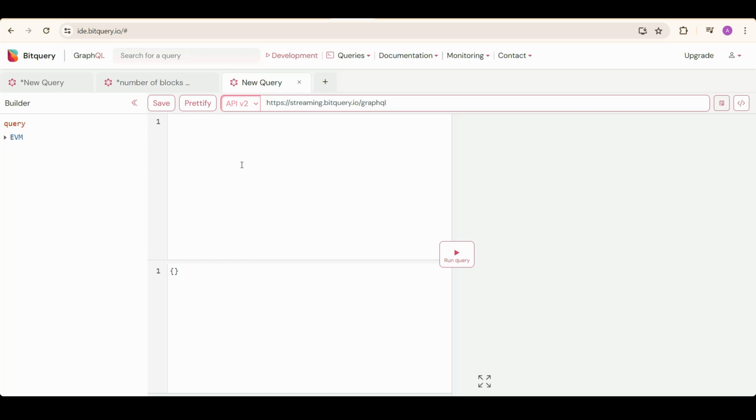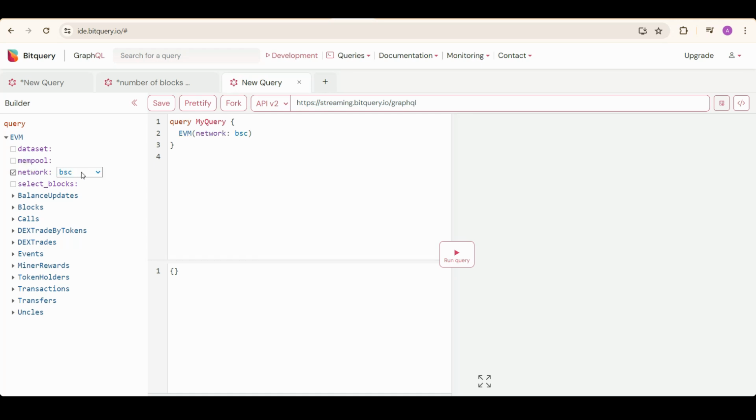You can get the real-time data in it, like real-time trades happening on Uniswap or latest pair creation on Uniswap. You can also create a Solana sniper bot using this real-time feature, which we have already done on our YouTube channel. You can find the docs in our official docs.bitquery.io. You can get the real-time data as well as historical data from API v2, but only EVM chains are supported right now, and the networks are only BSC, Arbitrum, and ETH.